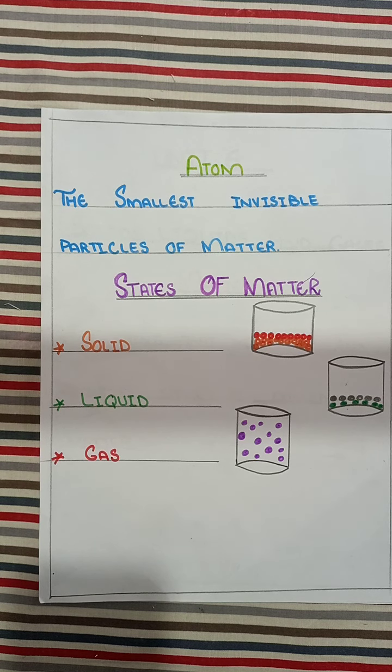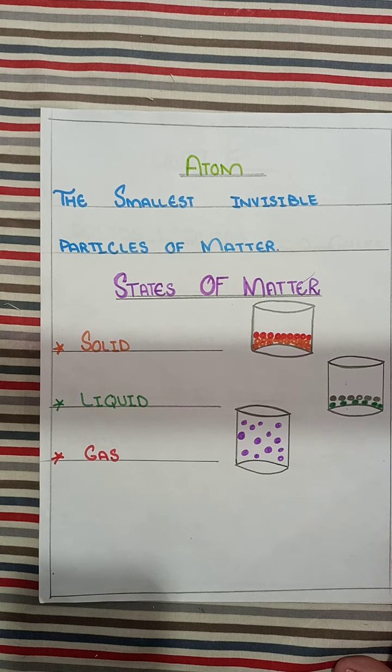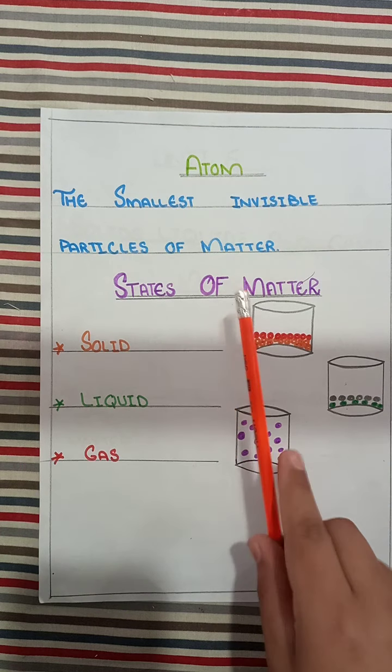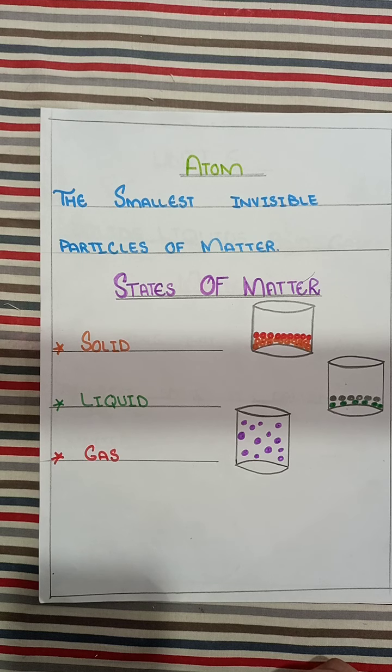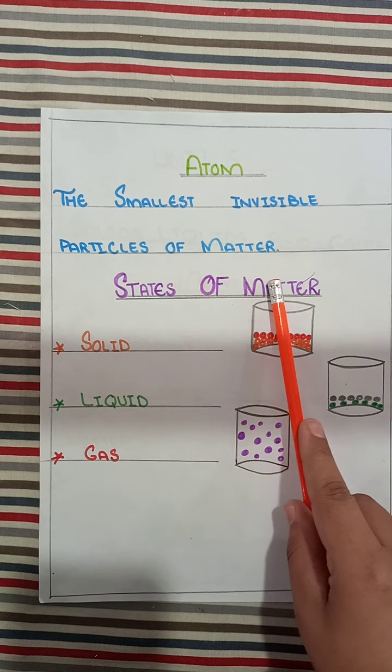In other things, the particles can only vibrate in their place. On the basis of the arrangement of these invisible particles, matter is divided into 3 states. There are 3 states of matter.